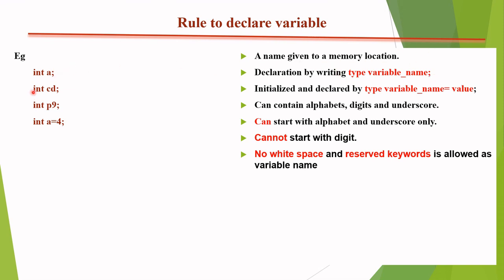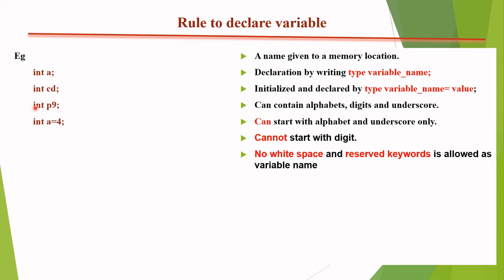Then again integer, int cd semicolon. Yes, of course, I also defined that. Don't think that a single alphabet is used for the type declaration of a variable. No, we can use double, triple, four, five, so many alphabets, but without any comma, without any white space. If it is written in a continuous manner, then the whole thing is known as a single variable. That means a, cd is also a type of variable.